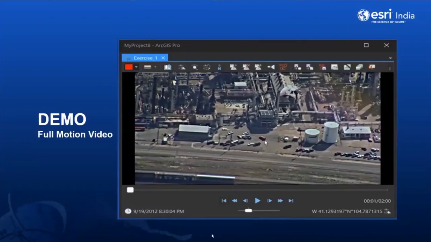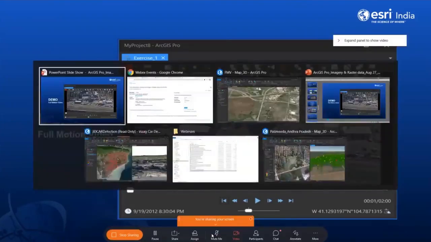Thank you. As you have seen a lot of wonderful demos, ArcGIS Pro is advancing towards imagery. Do you think that it's only limited to RGB or multispectral raster? Not at all. You can expand it to videos, whether it's FMV full motion video or MISB compliant. Let's have a quick demo on that.